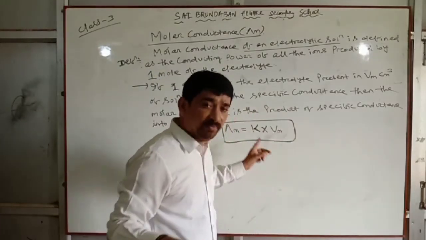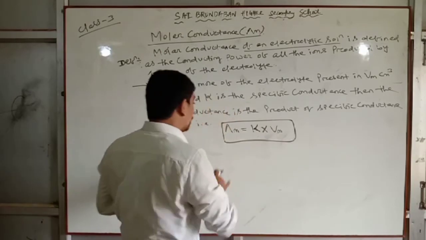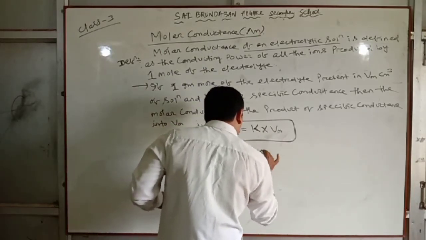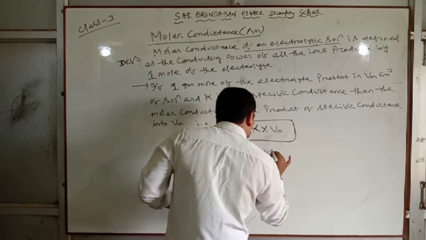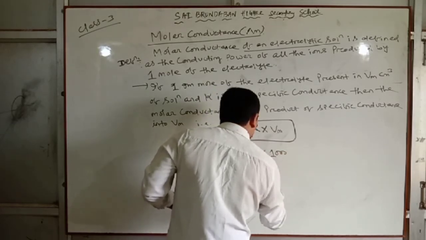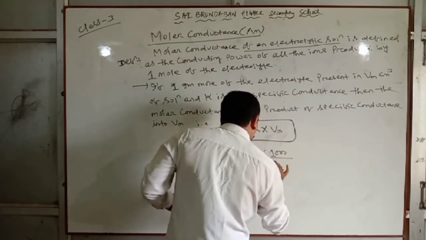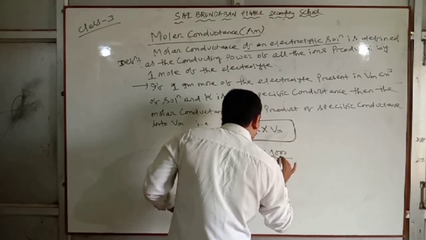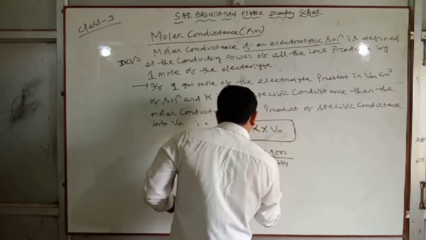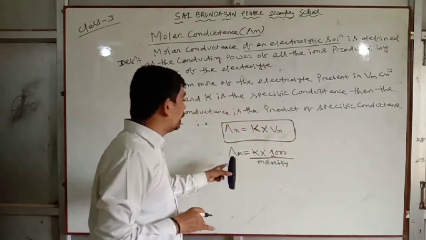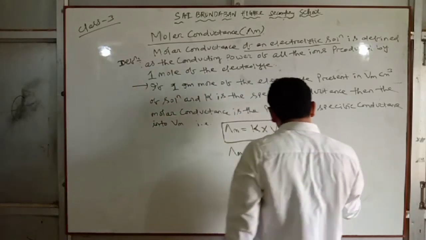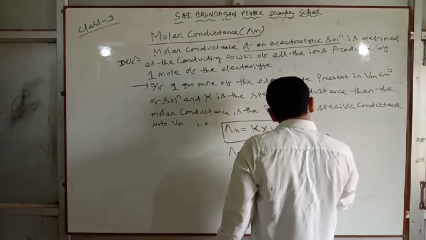So what is the other mathematical term? Lambda m equal to kappa into 1000 by molarity. So what is molarity? How can you calculate the molarity?